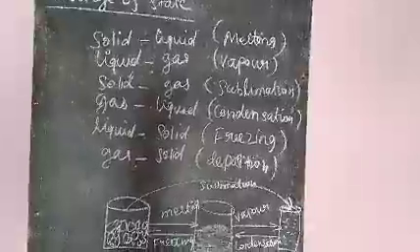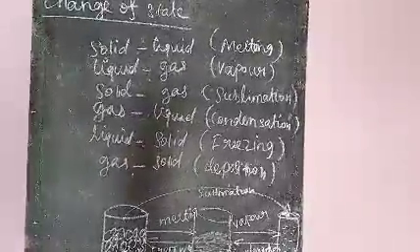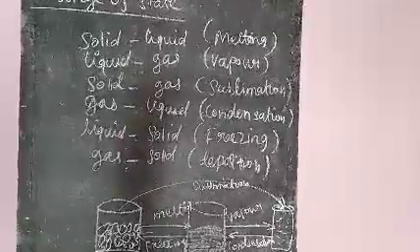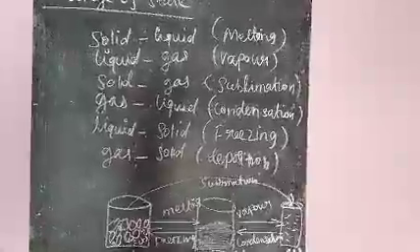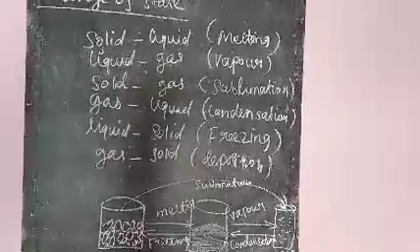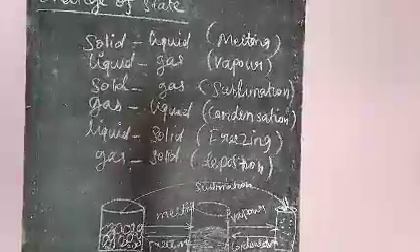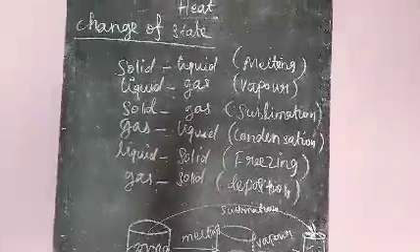After firing the camphor, it is vaporized. It becomes a gas. That is called sublimation. Water is in a liquid state, and it is converted into an ice cube. This is called freezing. So this is change of state of matter.